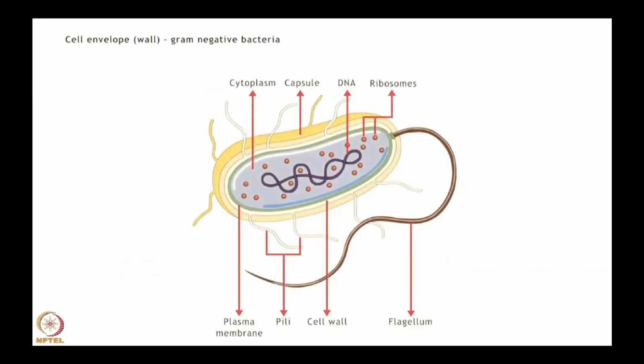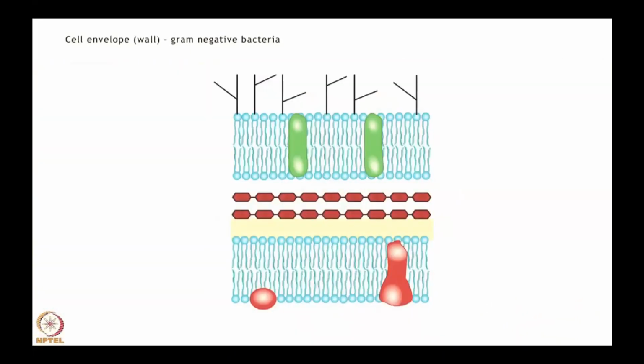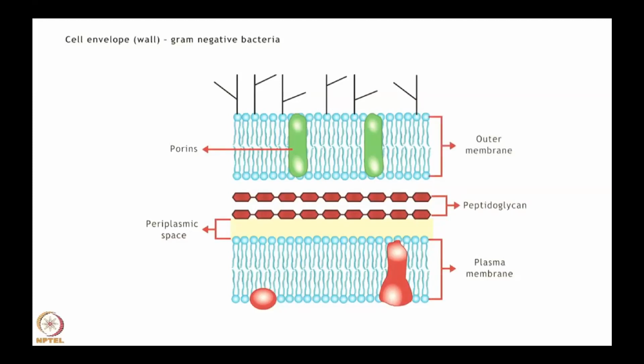Gram-negative bacteria have a more complex cell wall. They have a relatively thin peptidoglycan layer, around 2 to 7 nanometers, covered by a 7 to 8 nanometer thick outer membrane made up of lipopolysaccharides. Porin proteins are present in the outer membrane, which allows passage of small molecules across the membrane.